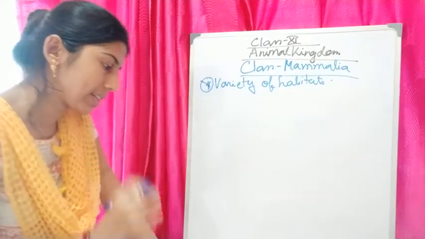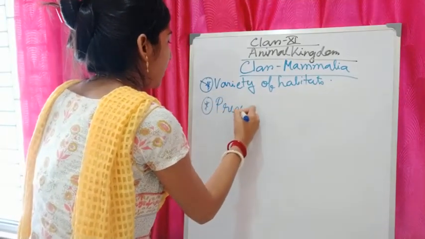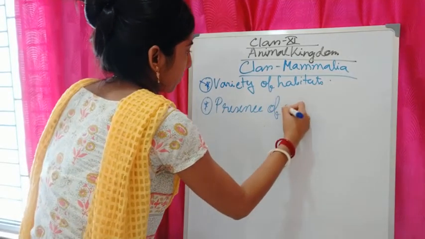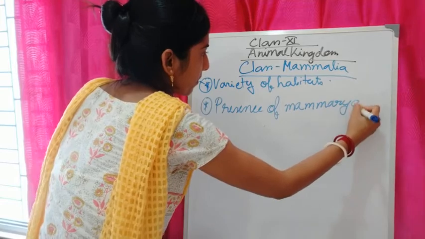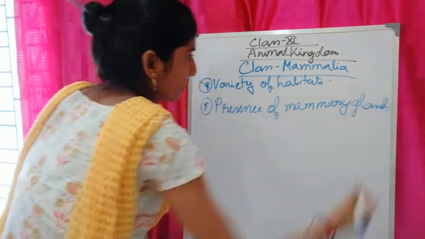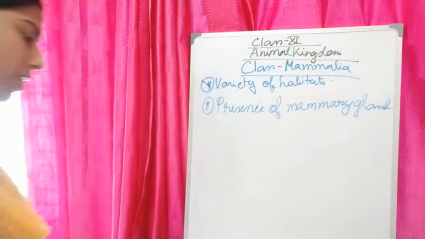What are the most unique characteristic features? Presence of mammary glands. What is the function of the mammary gland?